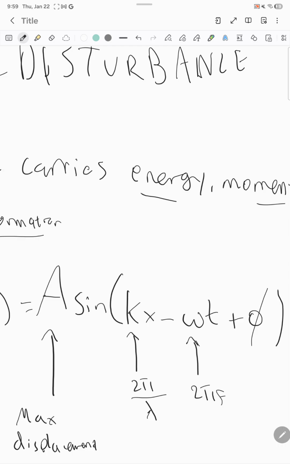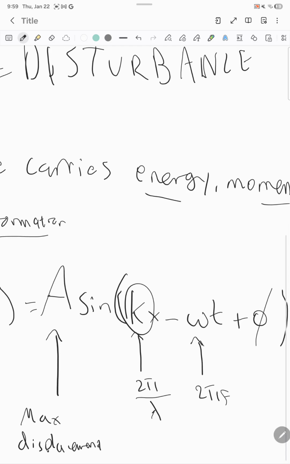Basically, the k will tell us how fast the phase will change in space. This will tell us how fast the phase will change in time. So when we have minus here, it tells us that the wave shape will be moving to the right. But when it's plus, the shape will be moving to the left.